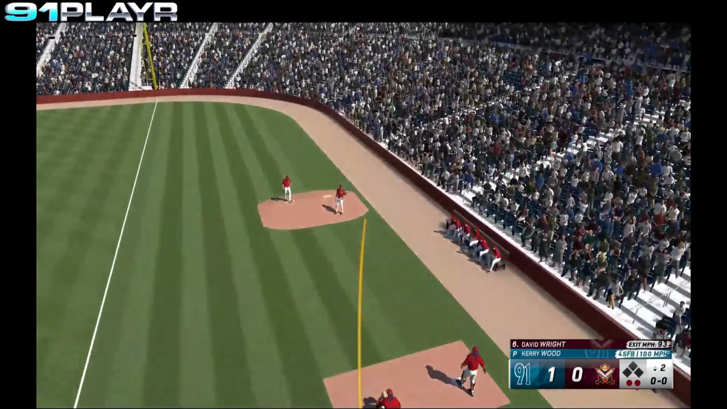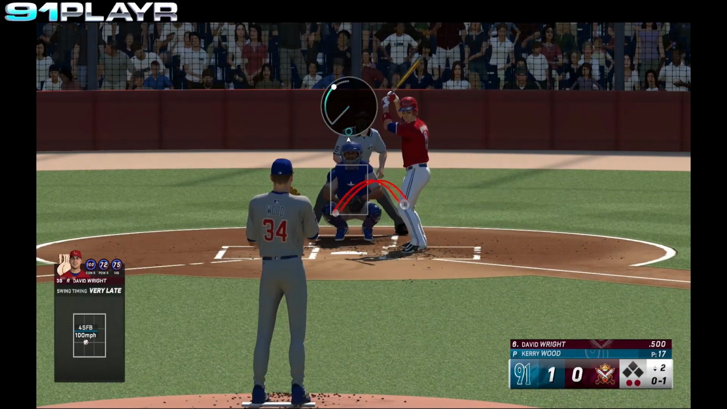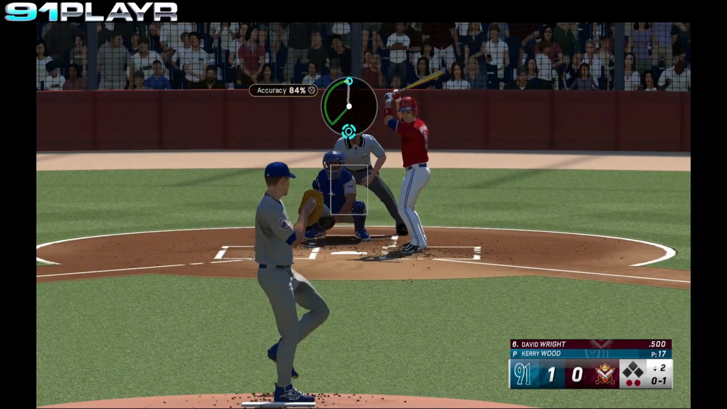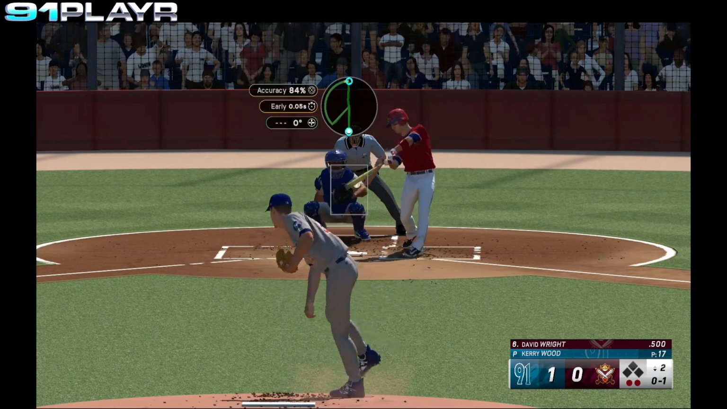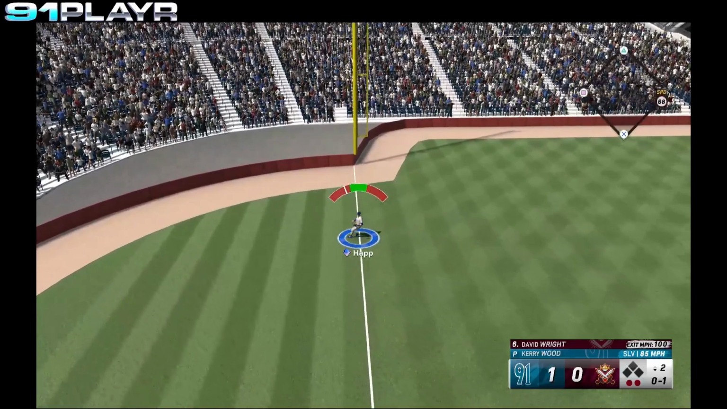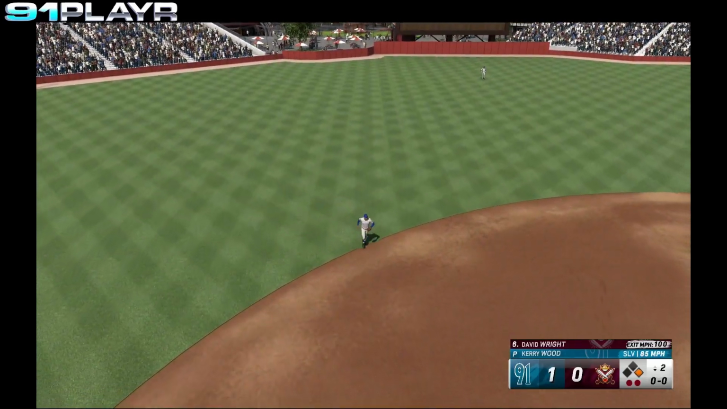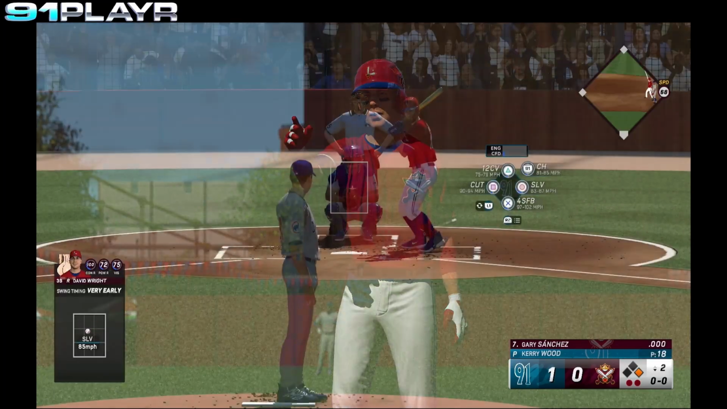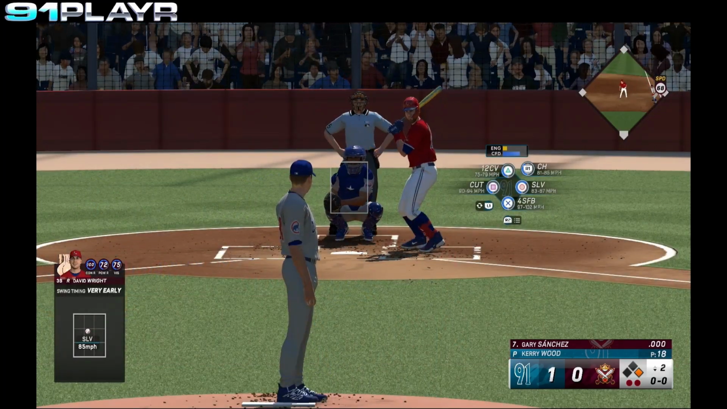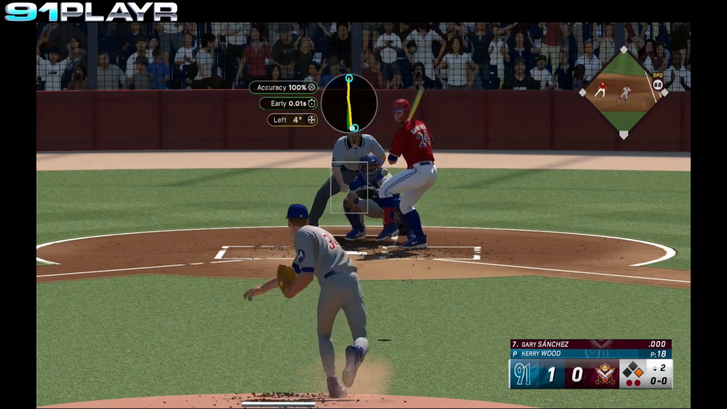Wright fouls that ball off deep down the first baseline out of play. The 0-1 pitch from Wood. And Wright hits that ball past Bryant at third. It gets into left field. Happ gloves it. Throws it in, but it's a single for David Wright. A 2-out single. Stepping in for the Lords, Gary Sanchez.